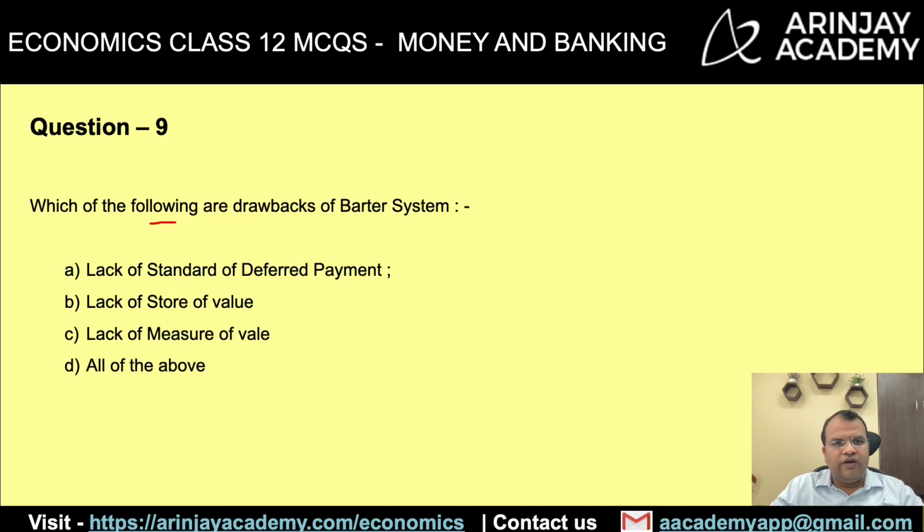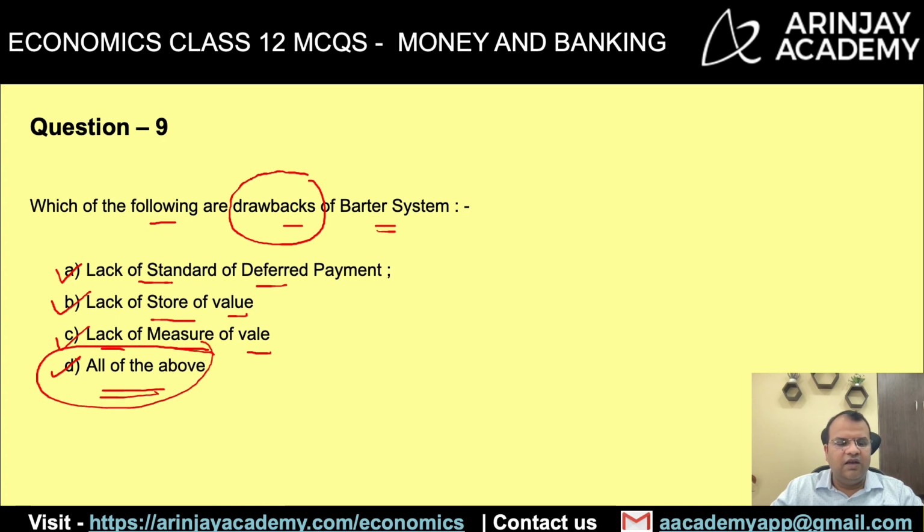Which of the following are drawbacks of barter system? Now barter system, the drawbacks of barter system are the same as the advantage of monetary system or the money system. So it acts as a lack of standard of deferred payment, definitely. It acts as a lack of store of value, definitely. It acts as a lack of measure of value, definitely. All of the above. So the correct answer is D, because the drawbacks of money are A, B and C. All the three are drawbacks of barter system.